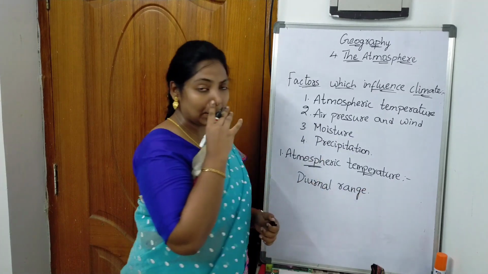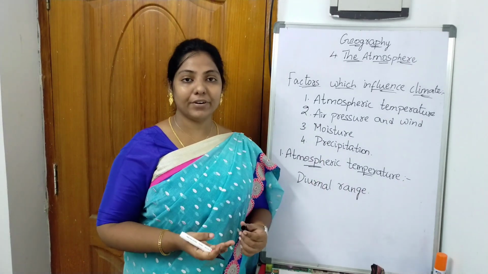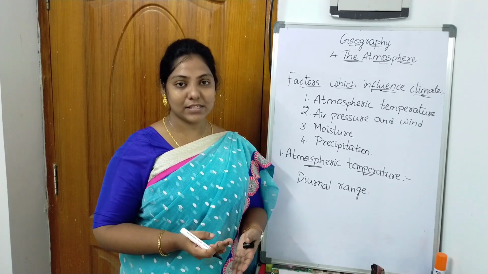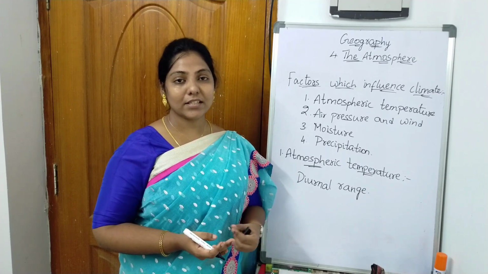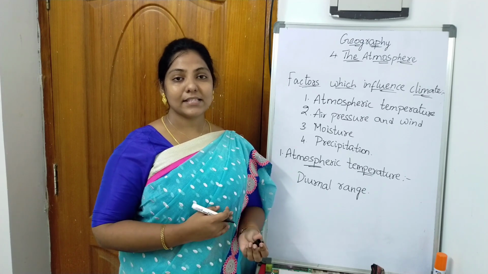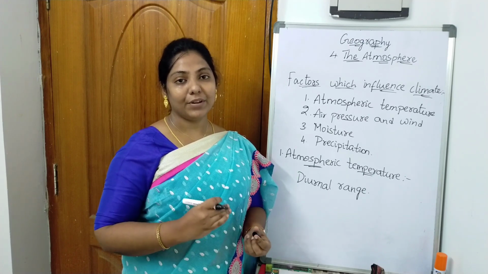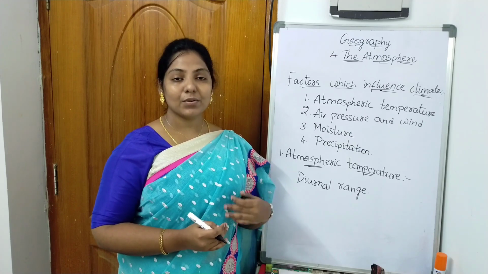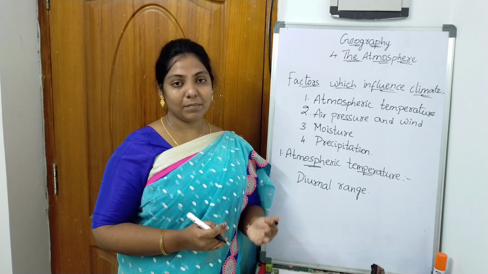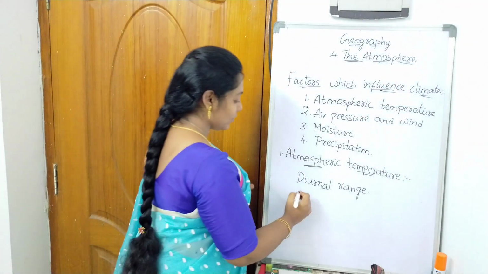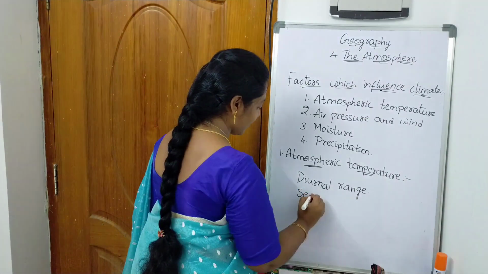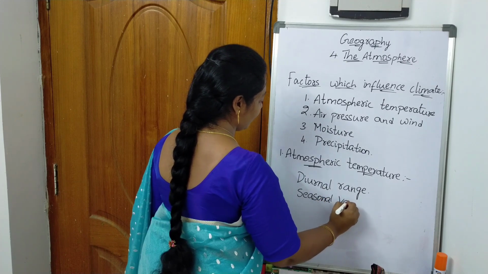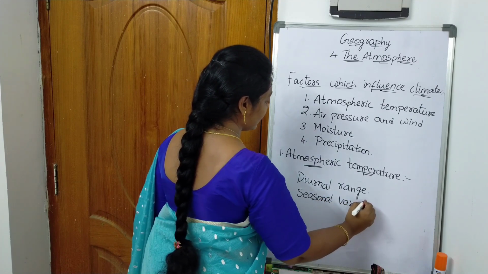And the temperature also changes in different seasons. So in a year we have 3 or 4 seasons. In each season the temperature is different. In summer it might be very high, and in winter we have cold temperature. So it keeps on changing depending upon the seasons. So that is called as seasonal variation.